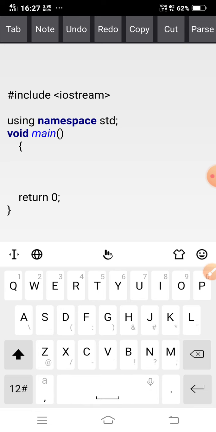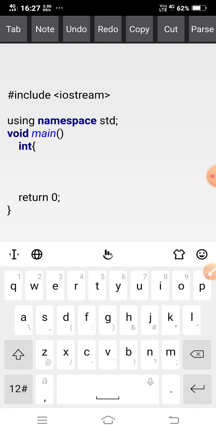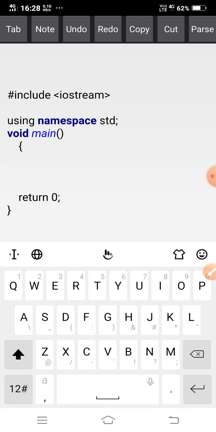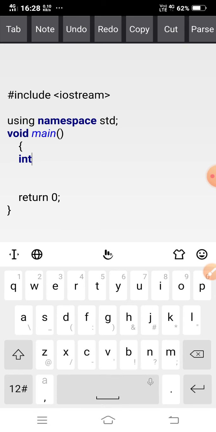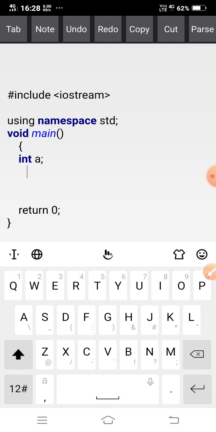So for this, first we have to take one variable here. My variable is int a. I have to check whether this variable is positive or not.